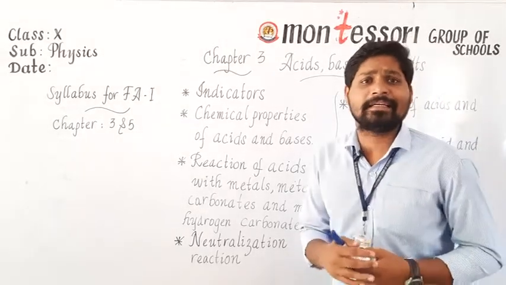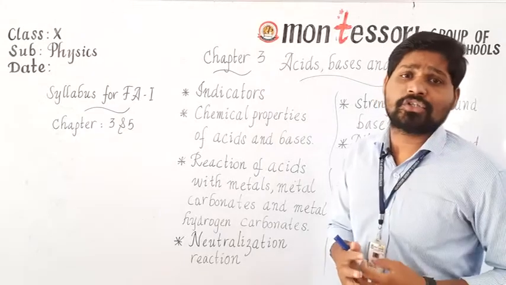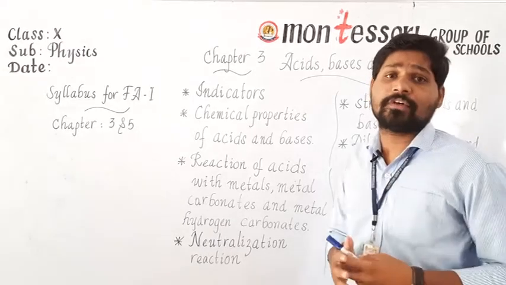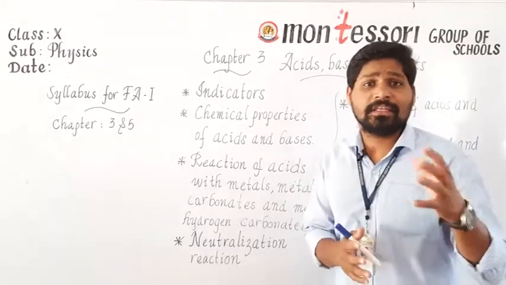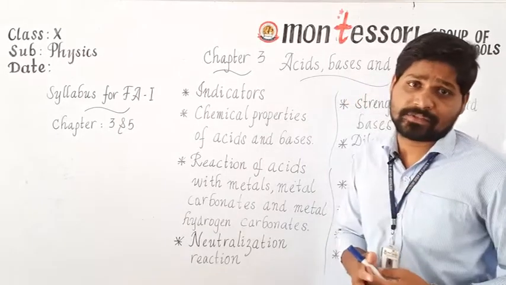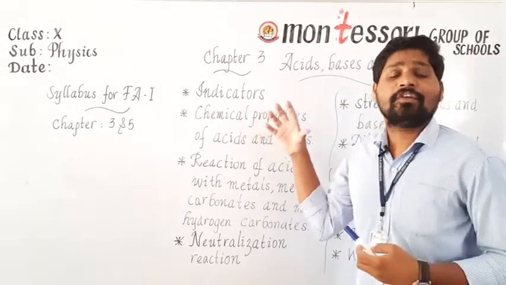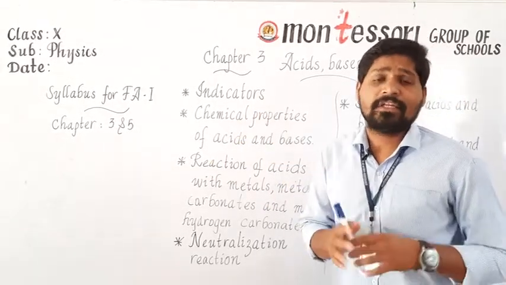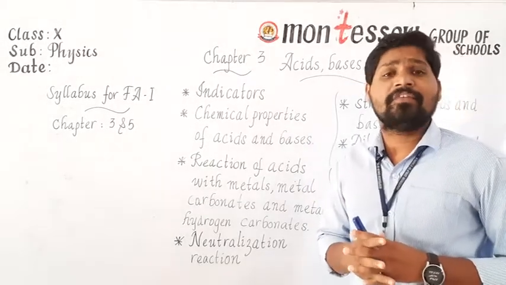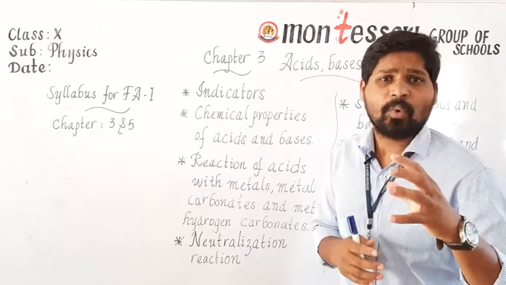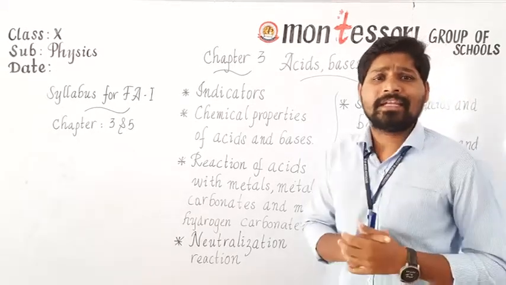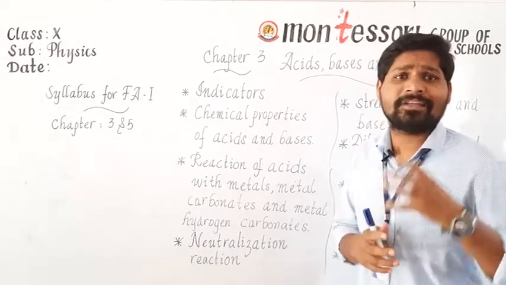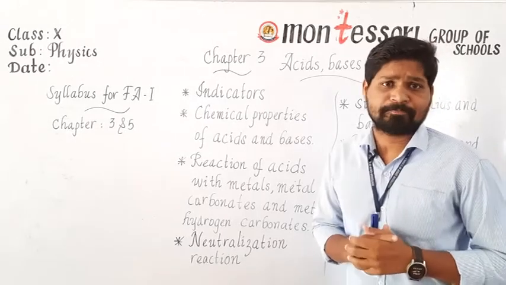Indicators like litmus, extract of red cabbage and turmeric solution, and the colors of the petals of flowers, are natural indicators. Synthetic indicators are phenolphthalein and methyl orange. In most cases, in order to test the acidity or basicity of a given solution, we use litmus. What is litmus? Litmus is a dye solution extracted from the colored petals of flowers like hydrangea, petunia and geranium. Is it clear?